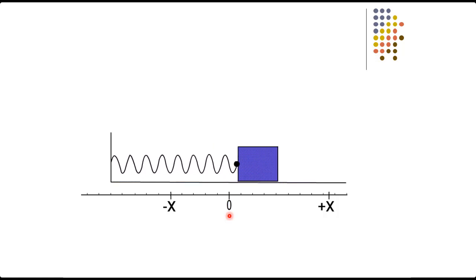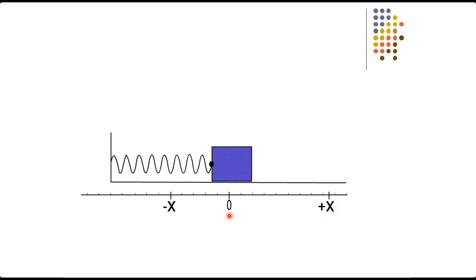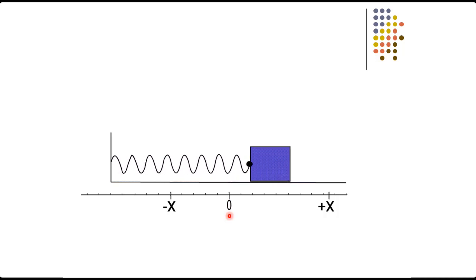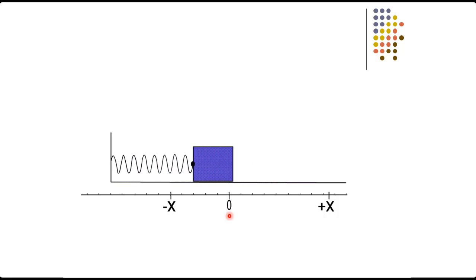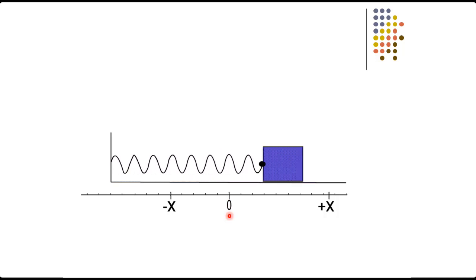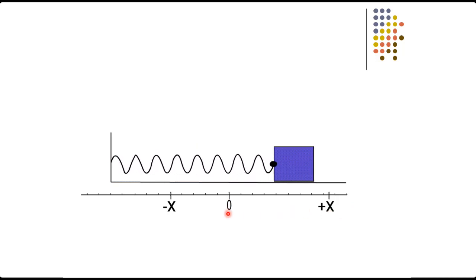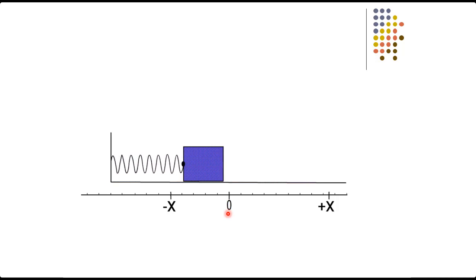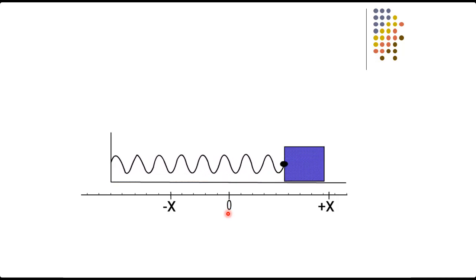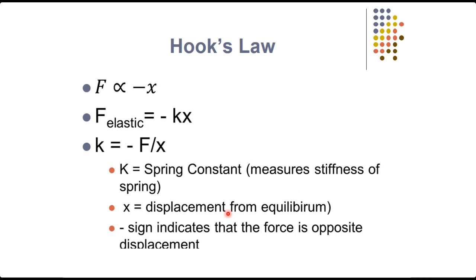Students, understand it properly that the restoring force always acts toward the mean position. It is opposite to the applied force. When we apply force, we stretch the spring toward the extreme position, but the restoring force tries to re-establish the equilibrium and it will try to move the body toward the mean position. Okay, now we apply Hooke's law here because according to Hooke's law, force is directly proportional to the displacement. What does the negative sign show here? The negative sign shows that the direction of the force is opposite.